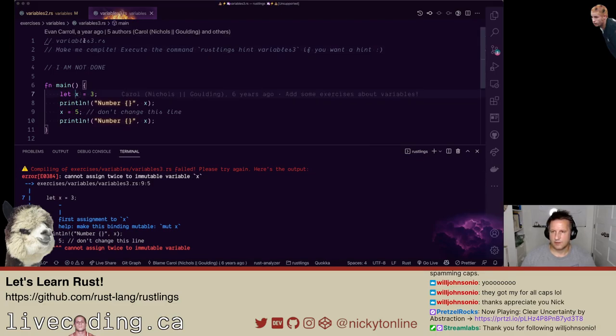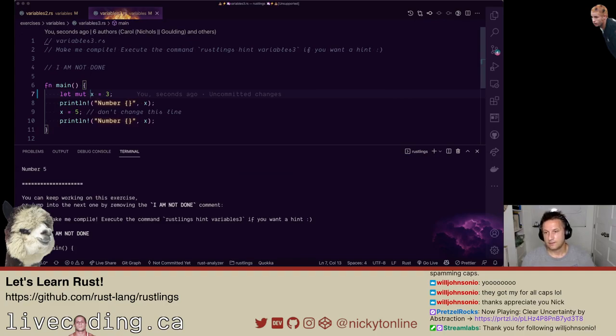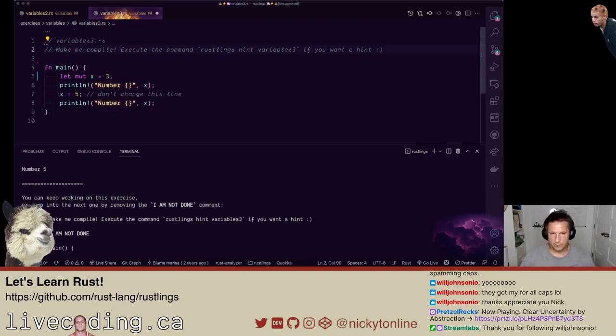All right, I think what we need to do here is, and just to recap, maybe for folks that are new to Rust, everything is immutable by default. So if you want to make something mutable, you have to explicitly say it, and you use the mut keyword. If I save this now, the initial value is going to be 3, but then you can say x equals 5 because it's a mutable variable at this point. That's good.